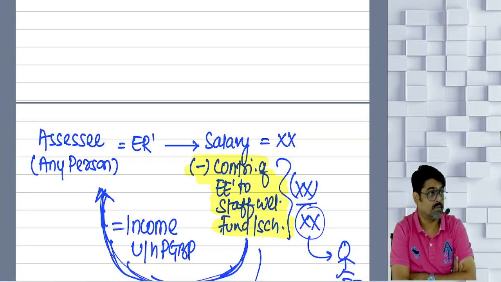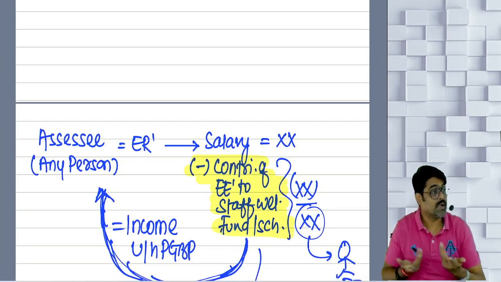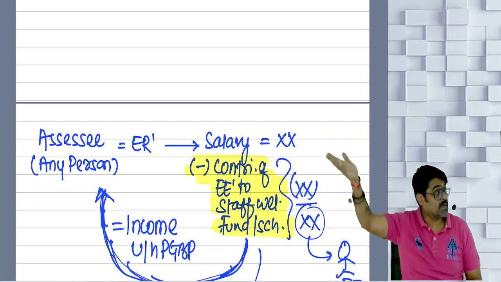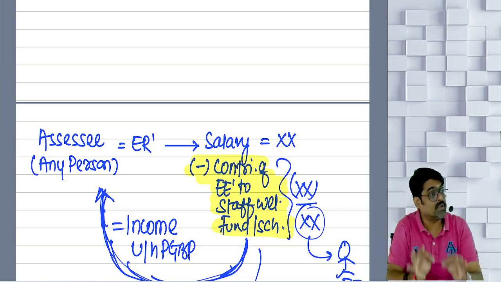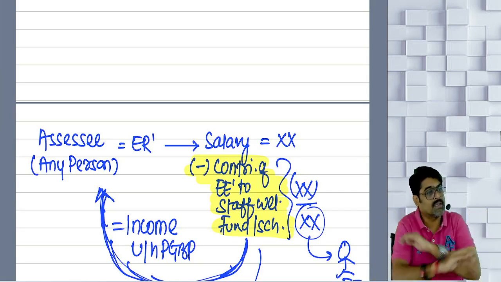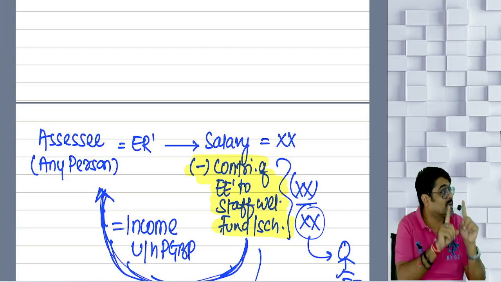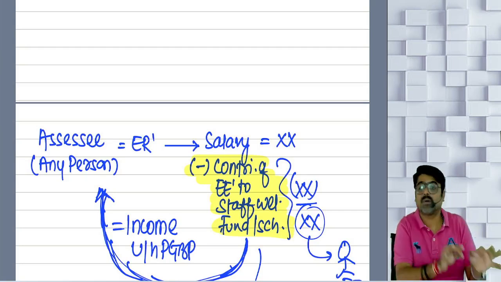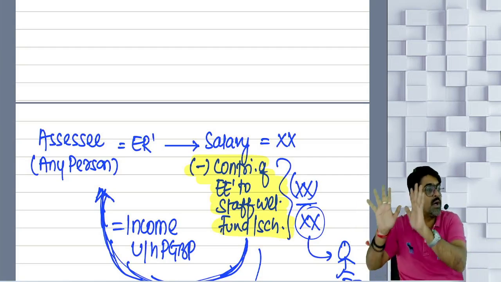But you have to deposit on or before the statutory due date of that fund or scheme. This is not subject to 43B. Later on, whenever you deposit, that time deduction, no. If you miss the statutory due date, this deduction will never be allowed. If you want to claim this amount as a deduction in this year, you have to deposit on or before the statutory due date of that fund or scheme.